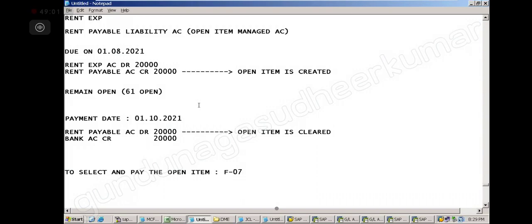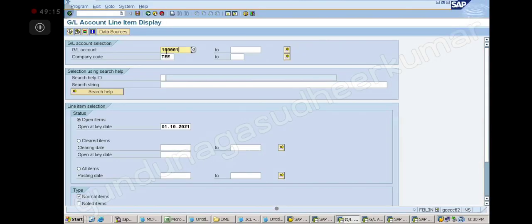Yes. Sir, while creating the GL account, I'm getting an error, sir. Open item management only defined for line item display. No line item display, check sort indicators. I'm getting errors. Correct. You have to read it properly. It's general English. You read it, you will understand automatically what mistake you are doing. You read it once again.